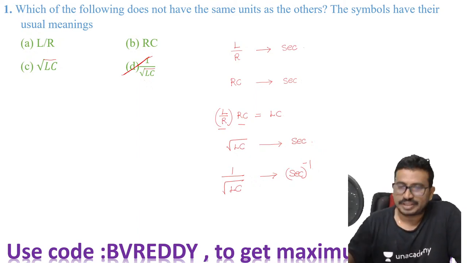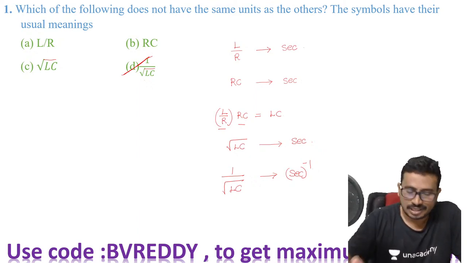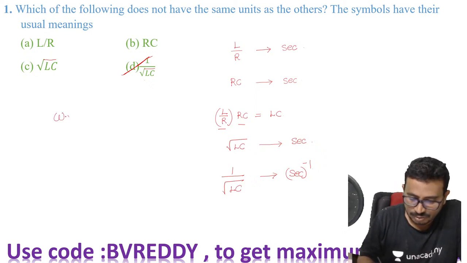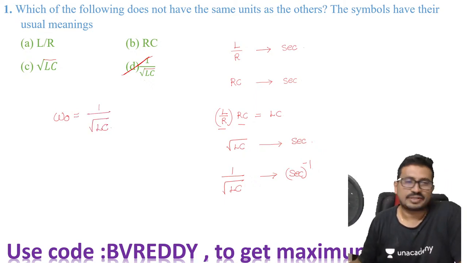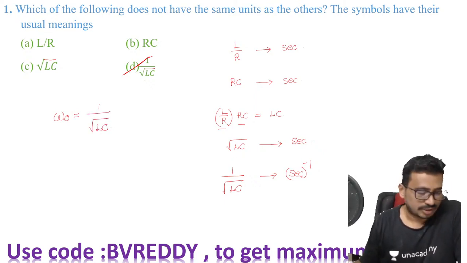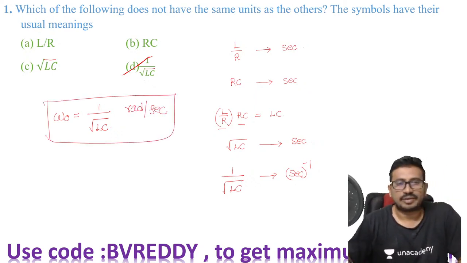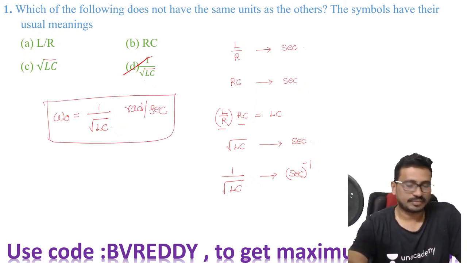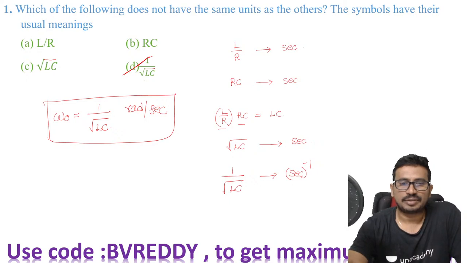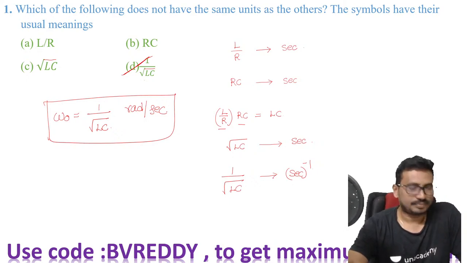Second inverse. Even we can see here, this is omega naught, which is given as 1 by square root of LC, the resonant frequency, hope you might know. What are the units of this omega naught? Radians per second. Omega naught is a resonant frequency, and the units are radians per second. Right? Chalo, next problem.